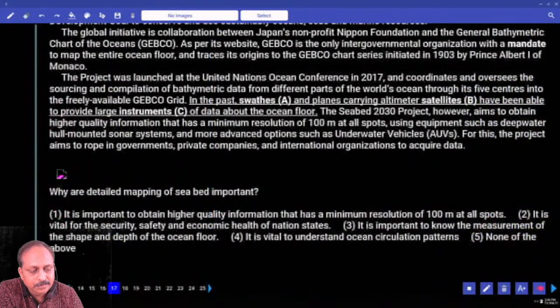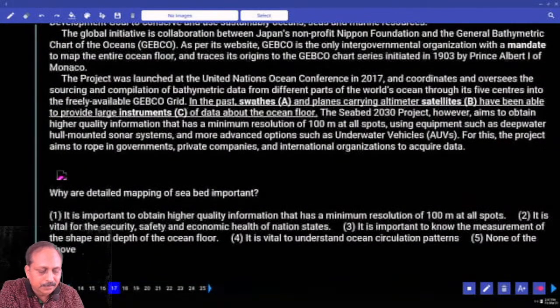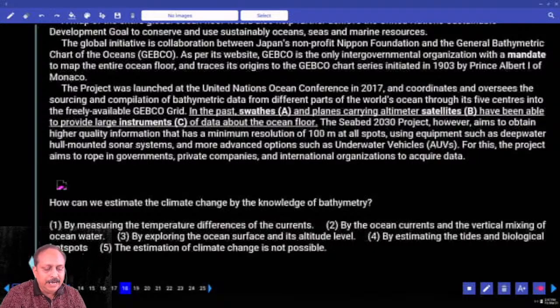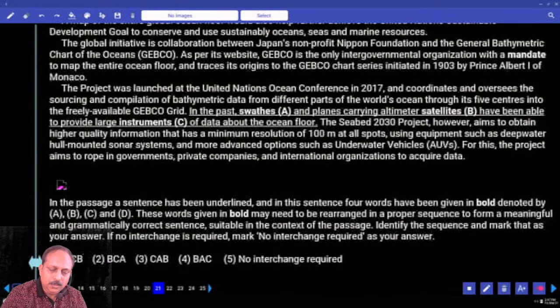Answer is what? Easy or difficult? After that, don't attempt. I don't know whether you tried or not, not advisable. Other questions are difficult to answer. So I will skip 18, 19, perhaps 19 is easy, 20 and 21. 21 you can answer.